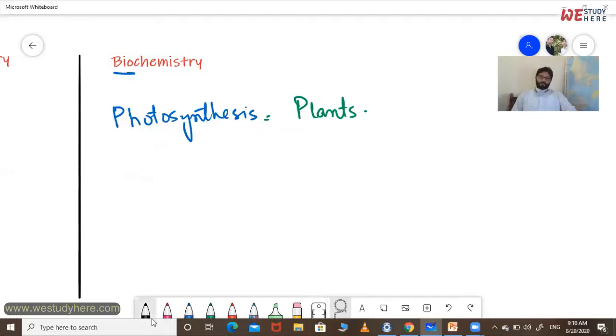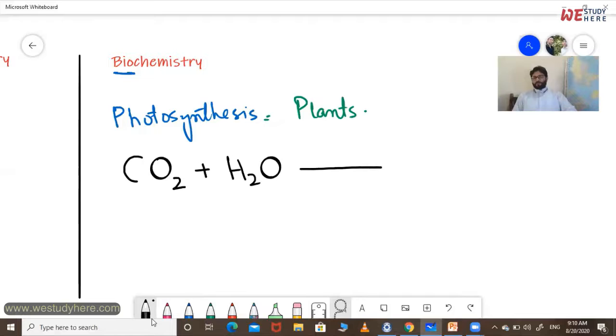Again, there's a carbon dioxide, CO2 plus water, H2O. When carbon dioxide reacts with water in the presence of sunlight, that is mandatory, and a green pigment, that is chlorophyll, it gives us a compound that is glucose.